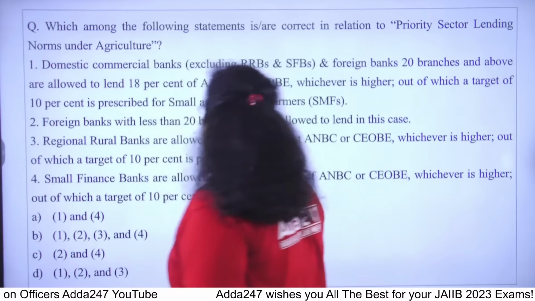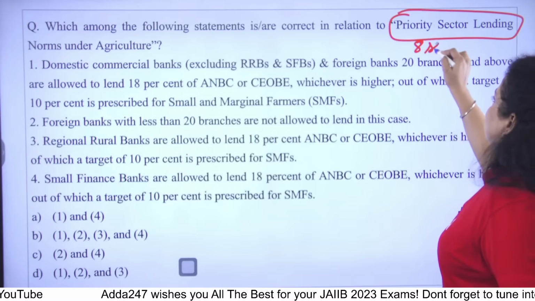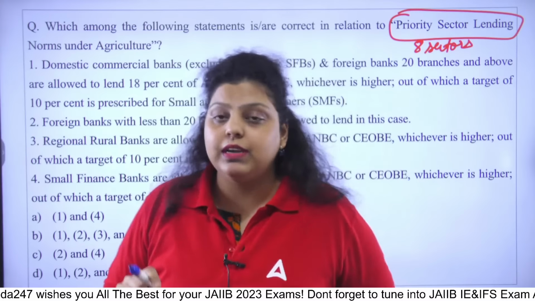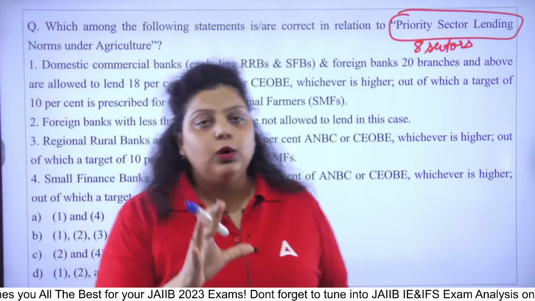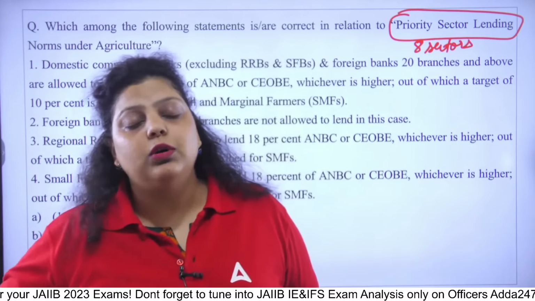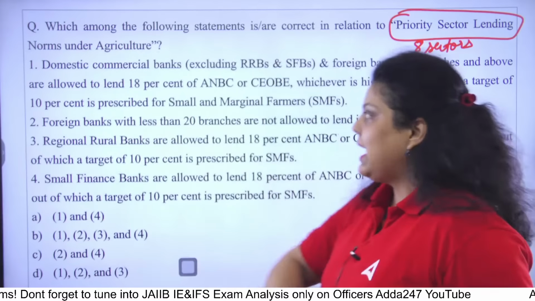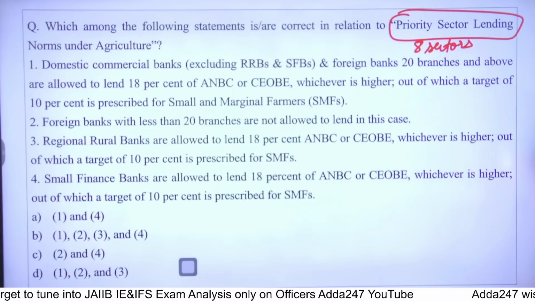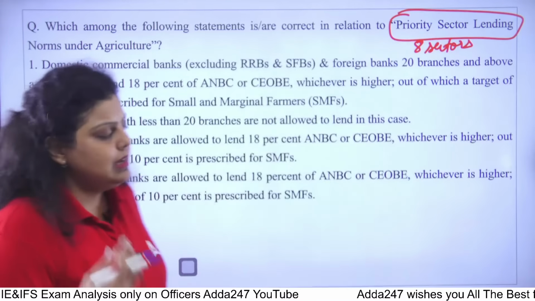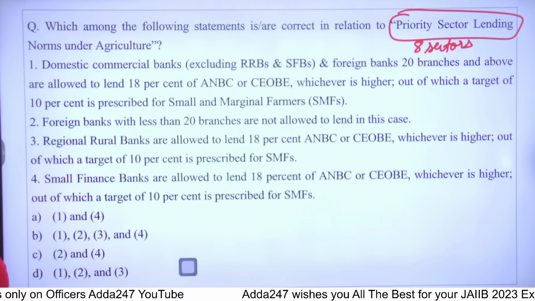If I talk about PSL, priority sector lending is the lending in which 8 sectors come. According to RBI and the Government of India, these are the sectors which have a certain kind of importance in the economy; without developing these sectors, it's not possible to develop the Indian economy. That sector is known as the priority sector. So as per RBI and the Government of India, those sectors which are not developed yet, but have an importance in the economy, are known as priority sector lending sectors.